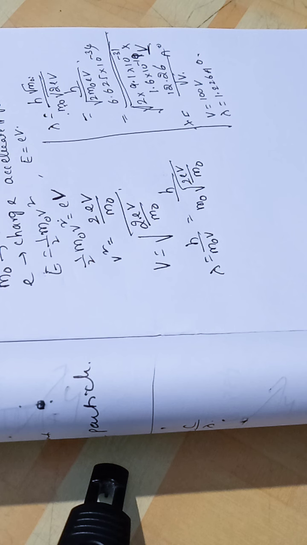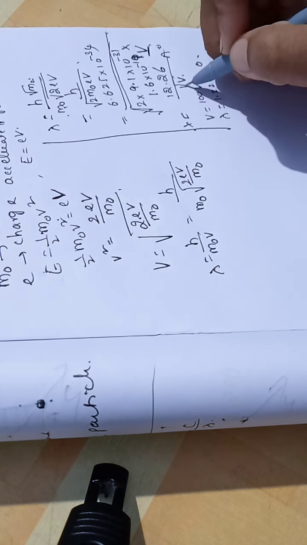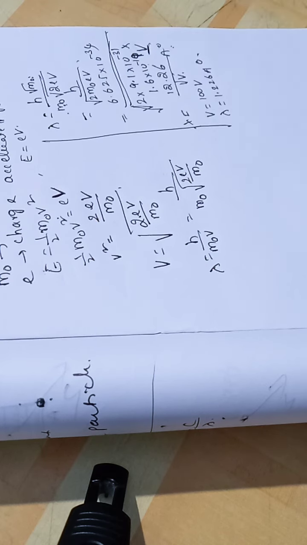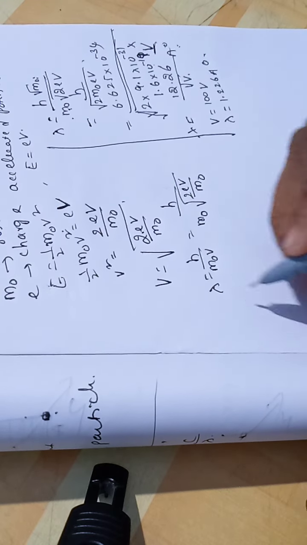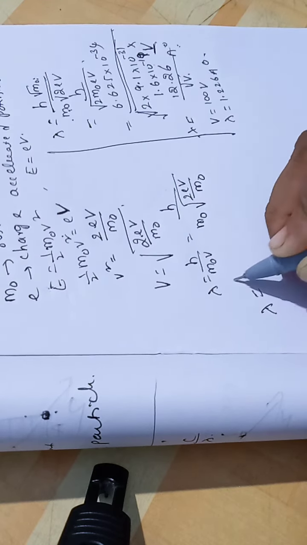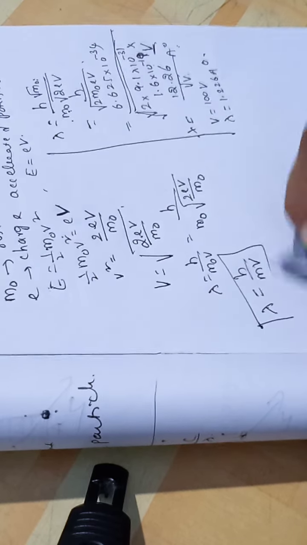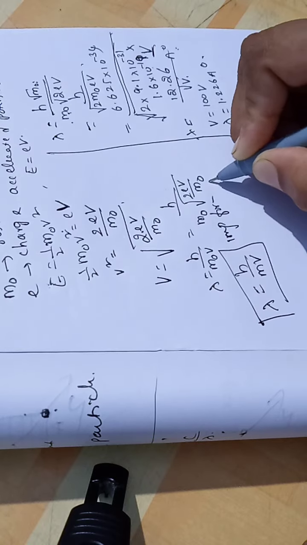So the de Broglie wavelength in terms of potential difference is 12.26 by under root V angstrom units. Now next, in such a way the de Broglie wavelength is h by mv. This is the important formula for solving the problems.